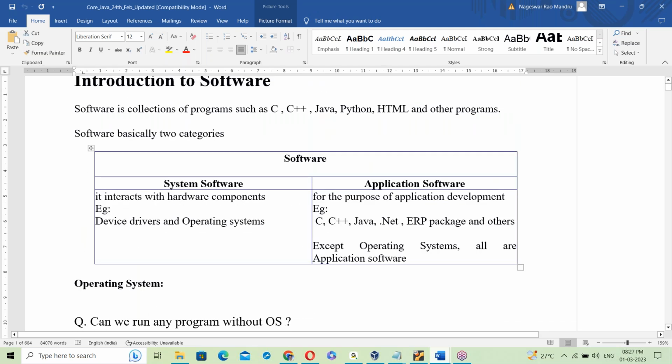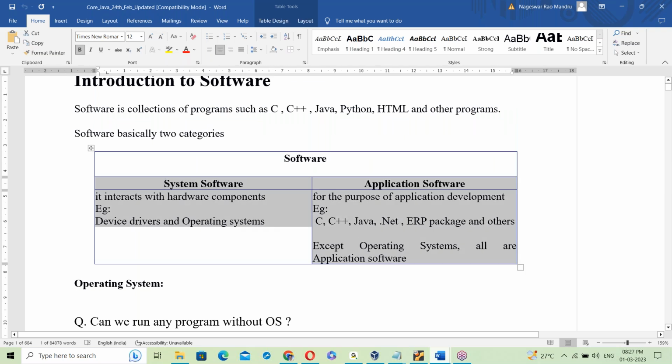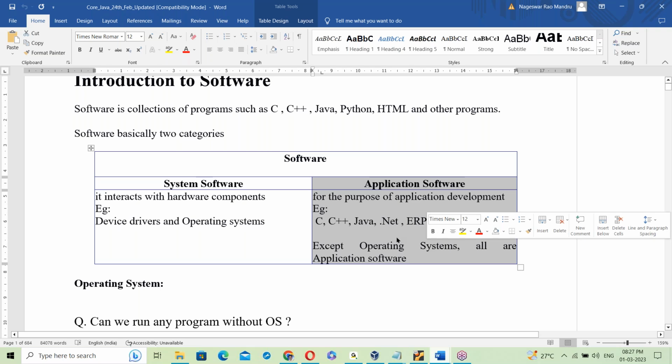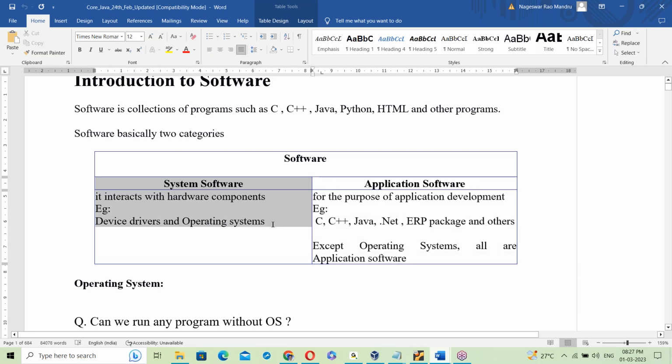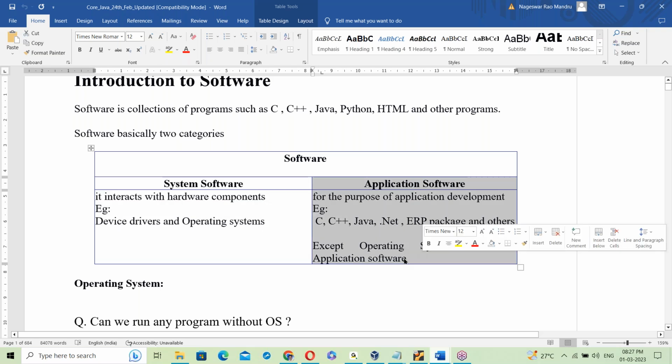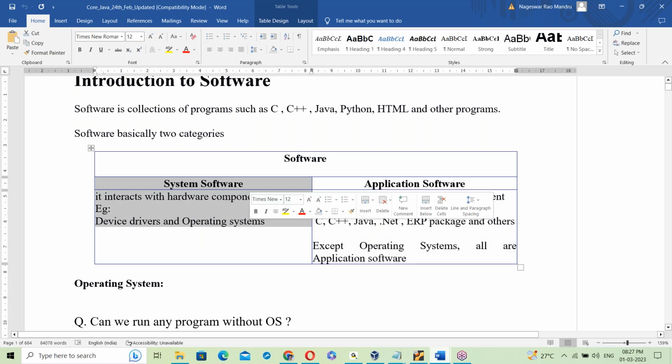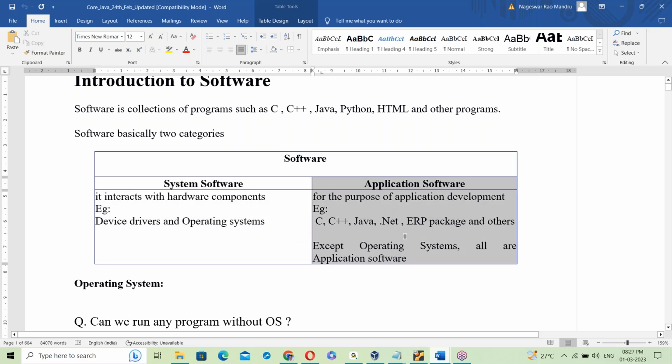Now software: system software and application software. What is Java? Is it system software or application software? Come on, guys, what do you understand now? Yes, it's application software, right? Applications of Java come under application software.